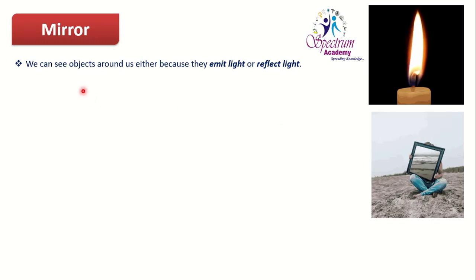We can see objects around us only because of two reasons: by emitting light or by reflecting light. This candle flame emits light. Emits means light is coming out from the flame and energy is released in the form of heat and light, and with the help of the shiny surface of the mirror, light rays are reflected.